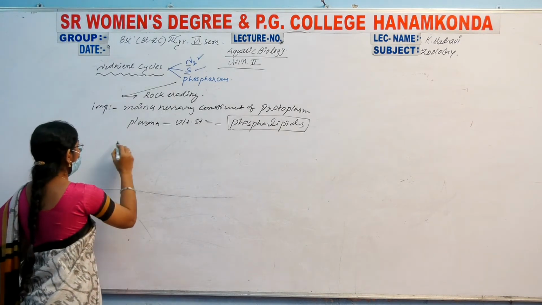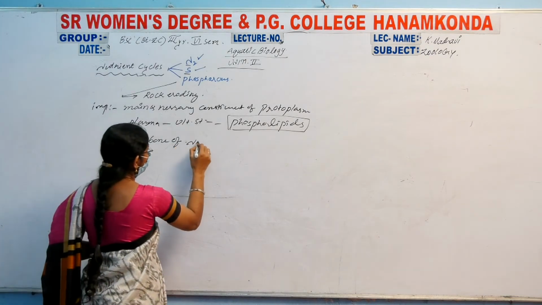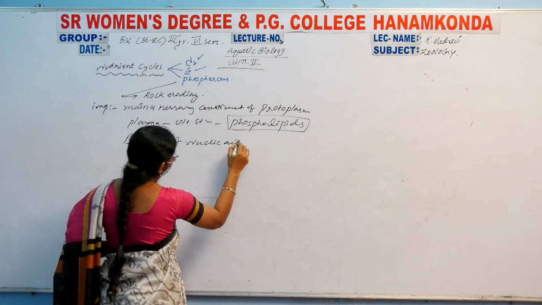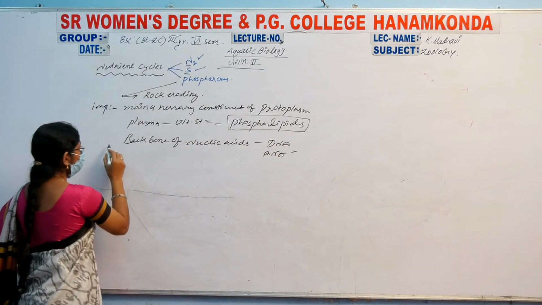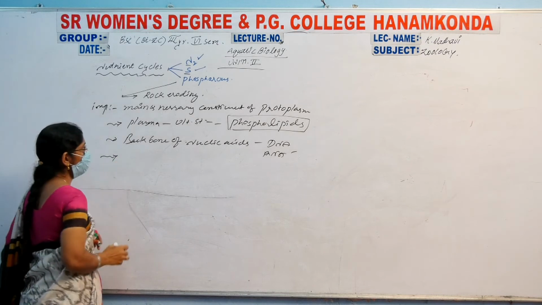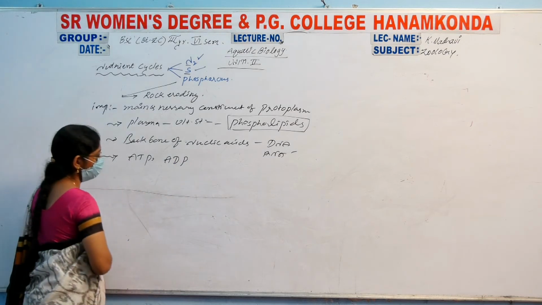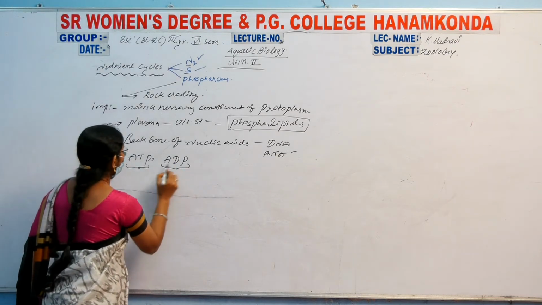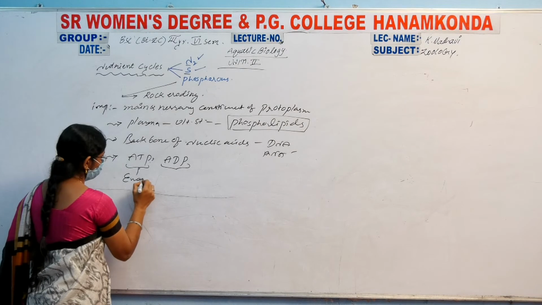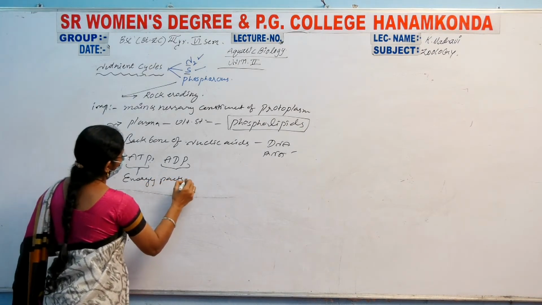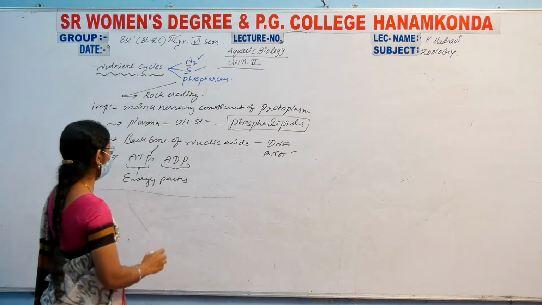Next, the backbone of nucleic acids, that is DNA and RNA. And another one, ATP, adenosine triphosphate, and ADP, adenosine diphosphate, which are the energy packets. That's why phosphate is more and more important in our lives.